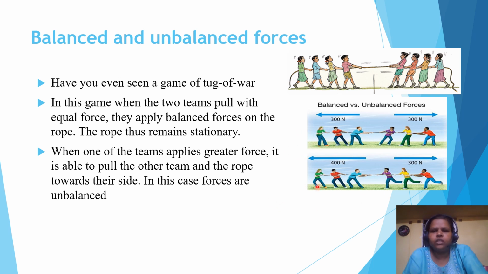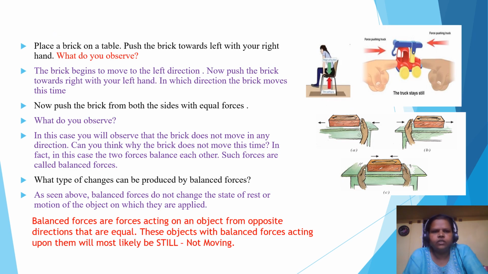You can see here when the force is 300 Newton on both sides, the rope remains stationary. Suppose on the left hand side you can see 400 Newton, and on the right hand side 300 Newton. The force on the left side is more, so they can pull the team to the other side. In that case the forces are considered to be unbalanced.